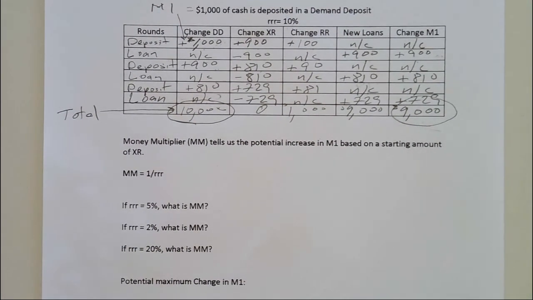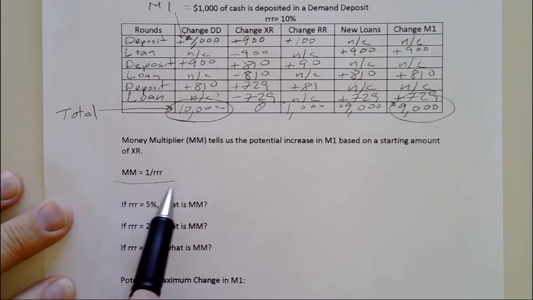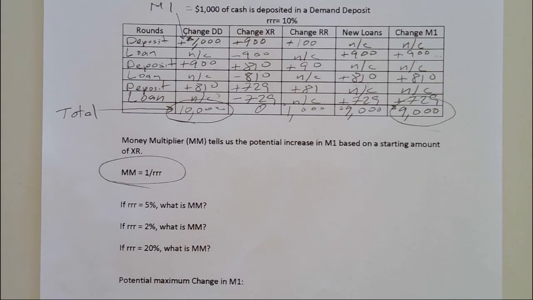So the money multiplier, I'm going to use MM for that, tells us the potential increase in M1 based on a starting amount of excess reserves. And it's a very simple calculation. If you sum this infinite series, it gets summed to that equation. So your money multiplier is very simple. It's 1 divided by the required reserve ratio.